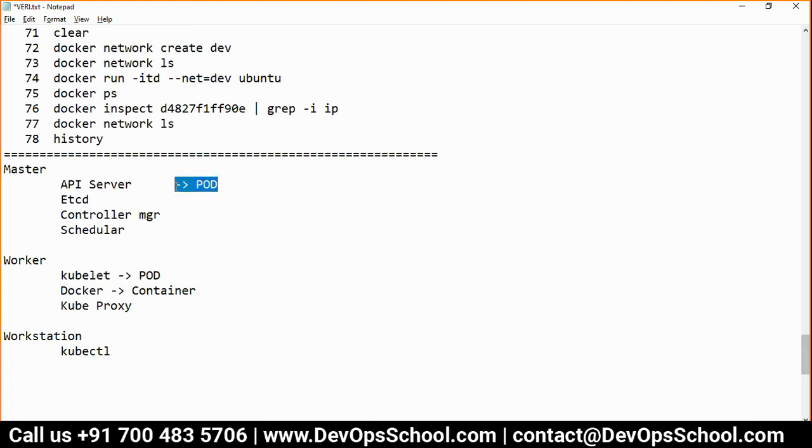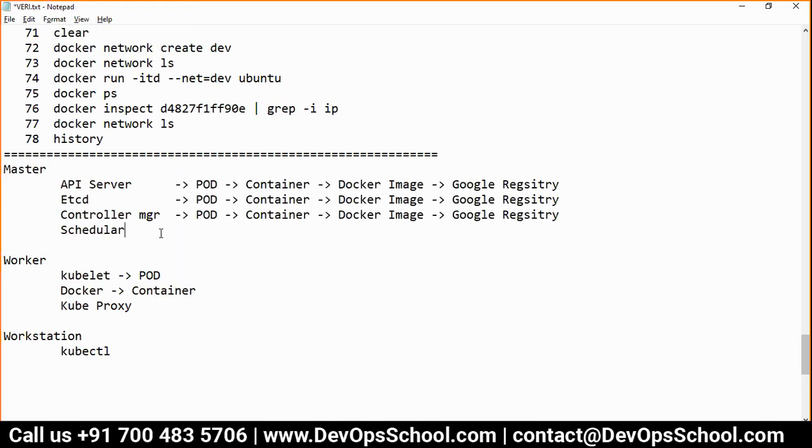Think about it. They are running a pod. The pod has what? Container. This container comes from where? Image. This image comes from where? Docker image, by the way, I'm talking about; there's a different kind of image. And this image comes from where? Google registry. Again, please understand, not from hub.docker.com. All the Kubernetes components are coming from the Google registry. So all these are nothing but pods themselves.